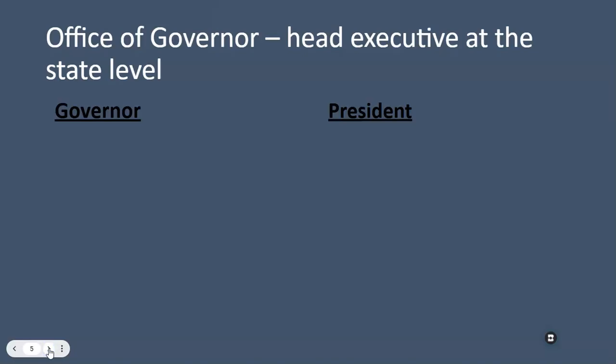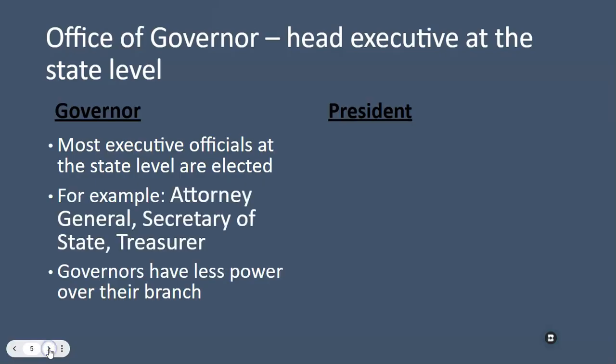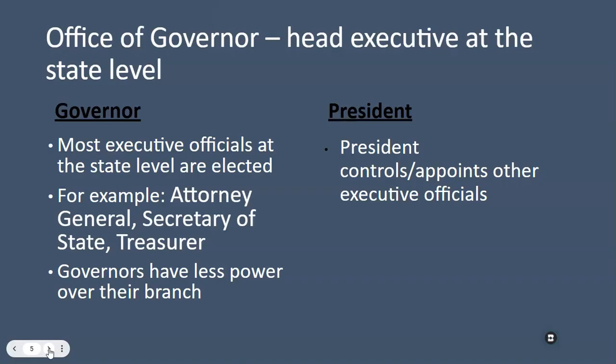So the office of governor is very similar to the office of president, but on this slide we're going to talk about the ways that they are different. In the state of Ohio, most executive officials are elected by voters, whereas the president actually gets to appoint those officials. So the United States Secretary of State is appointed by the president. The United States Attorney General is appointed by the president and confirmed by the Senate. Whereas in Ohio, they are elected. Governors have less power over their branch because they don't get to appoint as many of those officials as the president does.